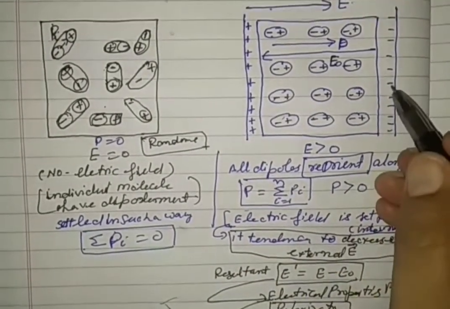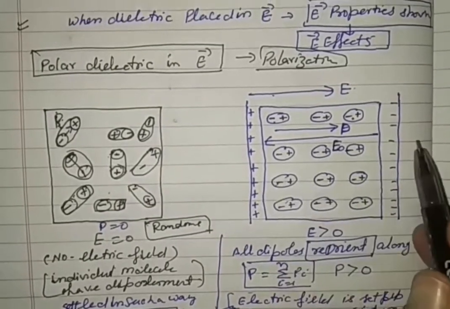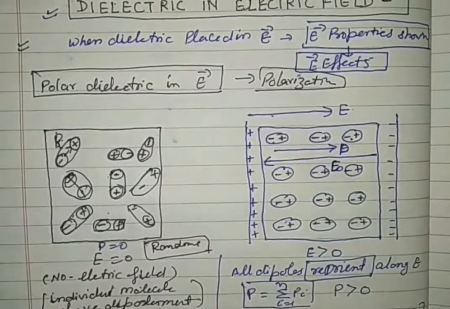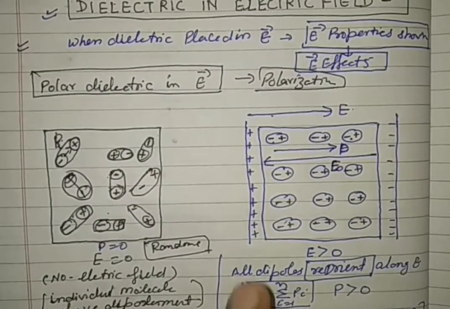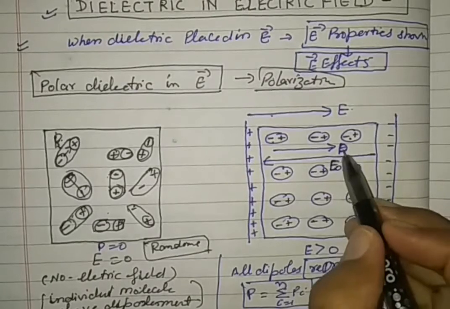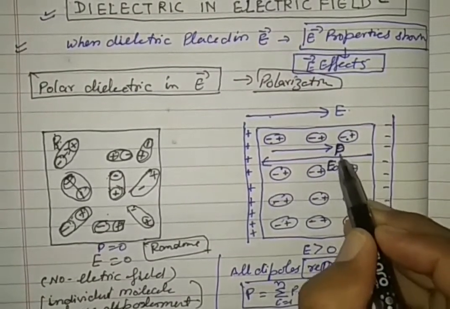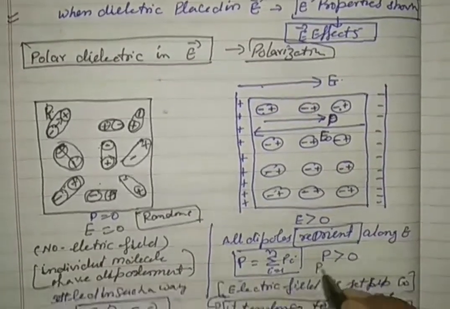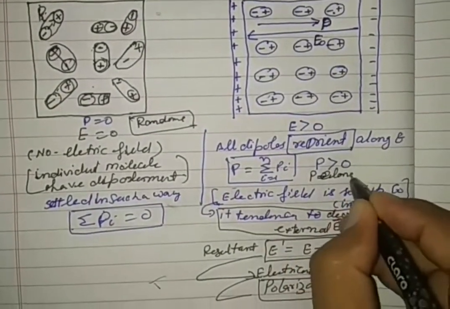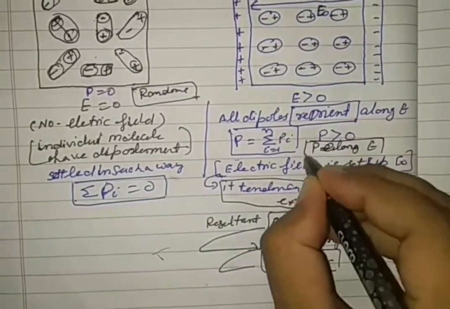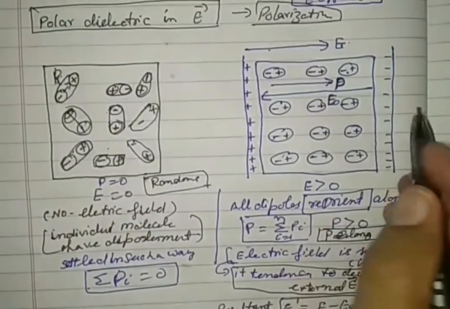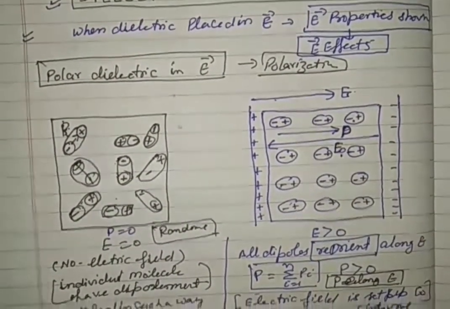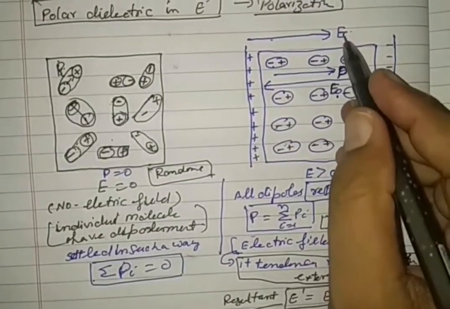But what happens when they are placed in an electric field? The dipoles reorient, which means they are changing their directions. Direction of what? Direction of their dipole moment P along E. Remember the word P along E. The dipole moment reorients along this. As a result, an internal electric field E naught is set up, whose tendency is to reduce E.